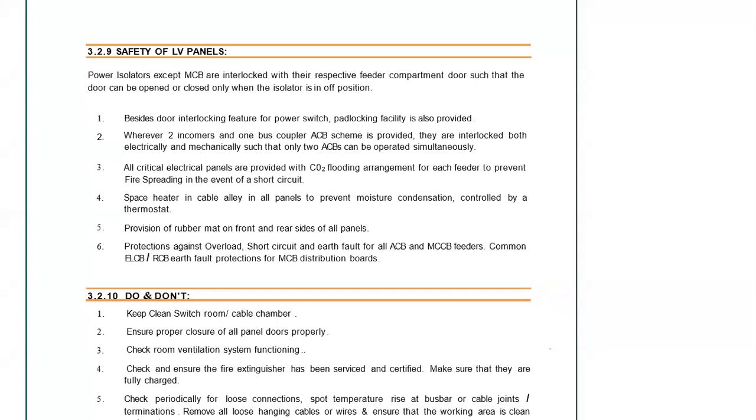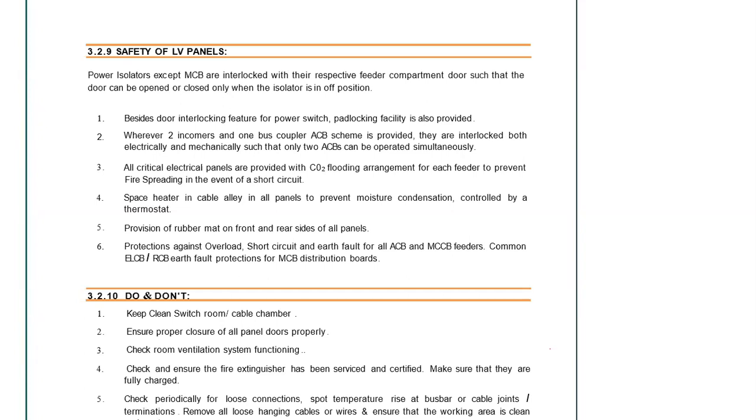In case of MCCB and ACB, if we want to rack in, then we have to go to the ACB, program it, and only then can we rack it out. Number two is where, as I explained, wherever two incomers and one bus coupler ACB scheme is provided, they are interlocked both electrically and mechanically. That already we have discussed. Another one is not in this purview. This will come under fire protection. This is a passive fire protection, not an active fire protection.